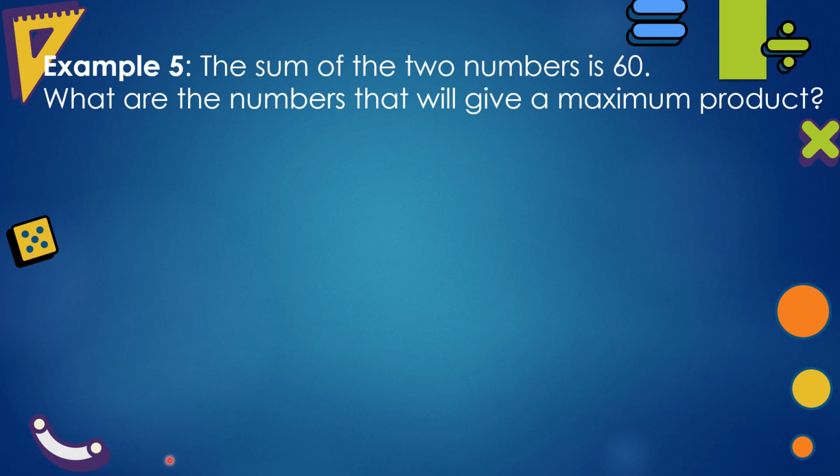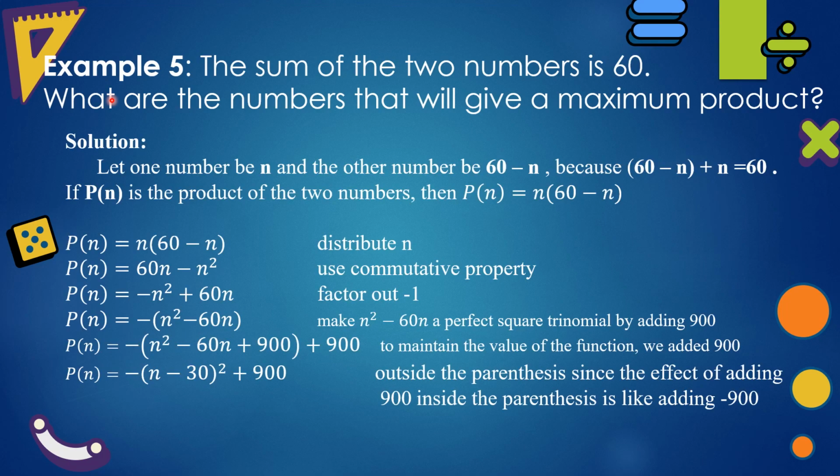Example number 5. The sum of the two numbers is 60. What are the numbers that will give a maximum product? Let one number be n and the other number be 60 minus n, because 60 minus n plus the other number, which is n, is equal to 60. If P of n is the product of the two numbers, then P of n is equal to n times the quantity 60 minus n.